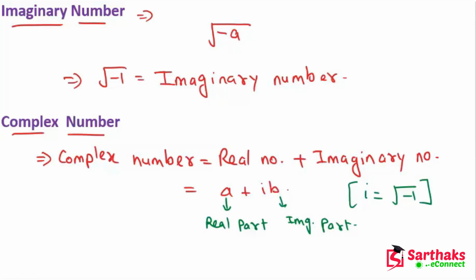Yes, so my dear friends, let's move on. The most important part is rational numbers. What are rational numbers? We know that a number is called a rational number if it can be written in the form of p upon q, where p and q are integers.